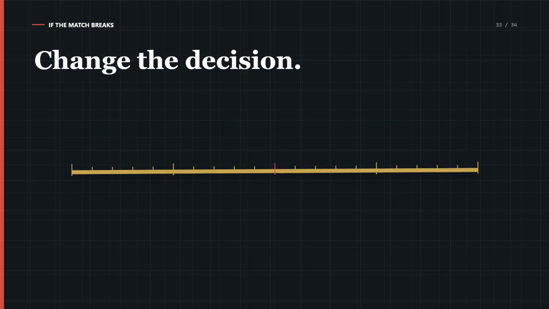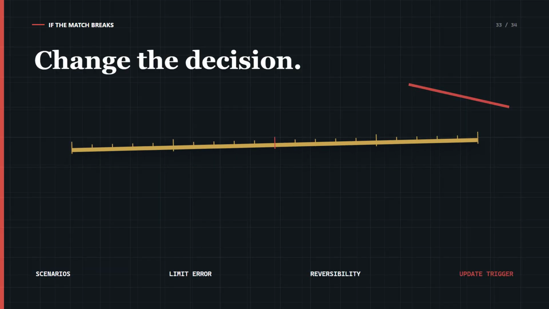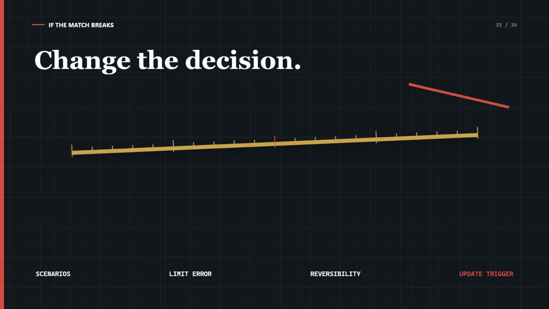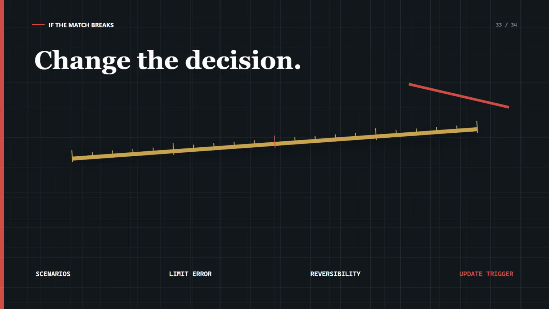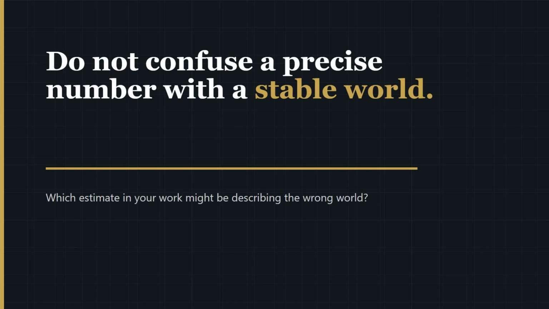If the cases are comparable, the key conditions still hold, and material feedback is represented, the estimate may deserve weight within stated limits. If the match breaks, do not debate the decimal places. Change the decision, use scenarios, limit the cost of error, preserve reversibility, and define the evidence that will trigger an update. Do not confuse a precise number with a stable world. Which estimate in your work might be describing the wrong world?